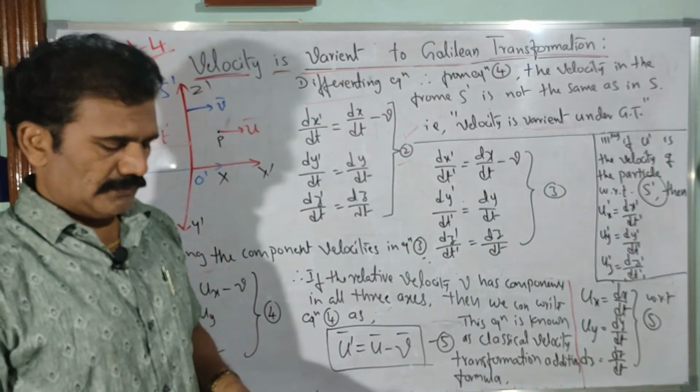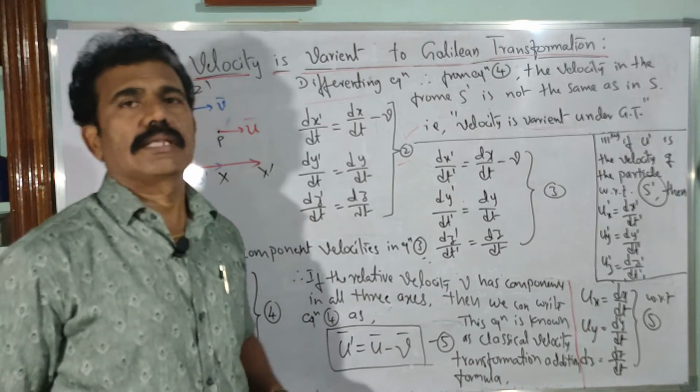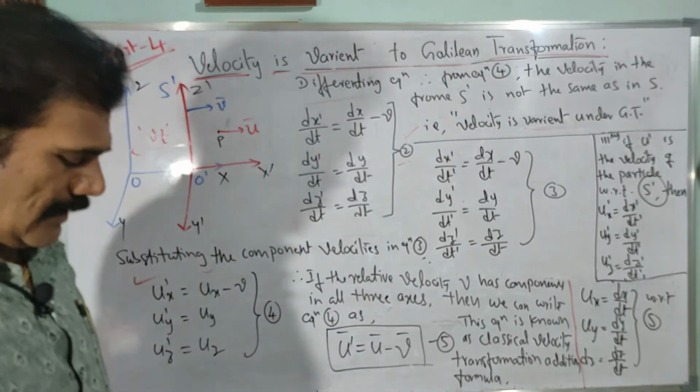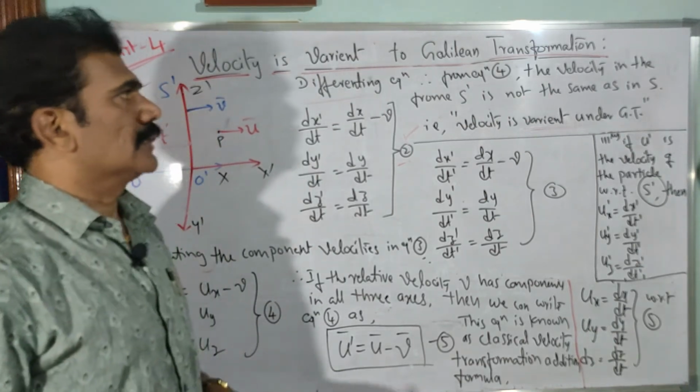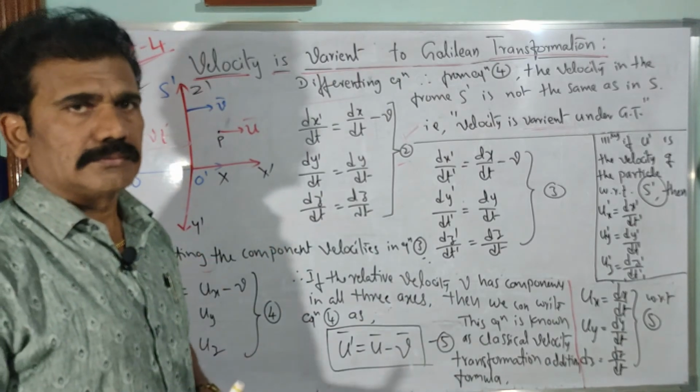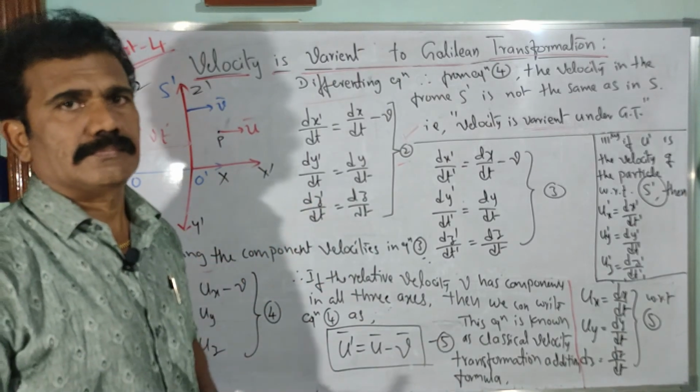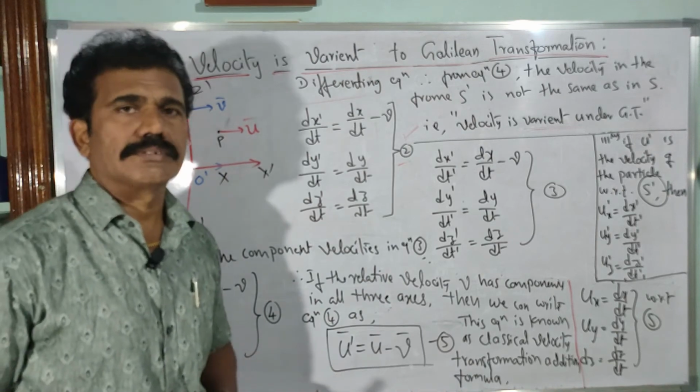Clear? So one of the physical parameters, like the velocity of a particle, is considered a variant, or we can say not an absolute quantity, according to Galilean transformations. So that is all about the discussion in this video.